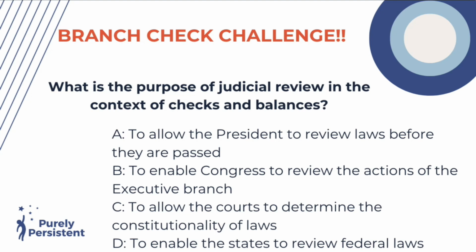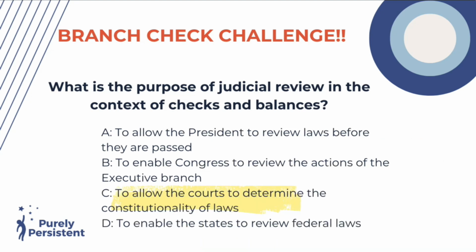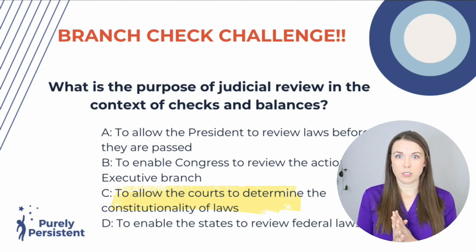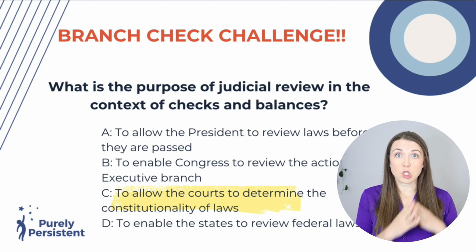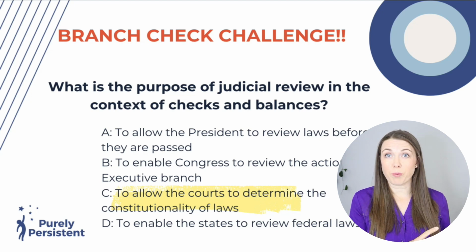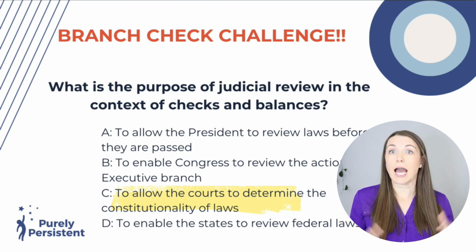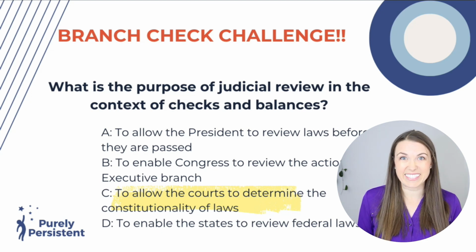To allow the courts to determine the constitutionality of laws. Or to enable the states to review federal laws. The answer, friends, is to allow the courts to determine the constitutionality of laws, right? So the judicial branch makes sure that the laws that the legislative branch makes align with the Constitution, right?